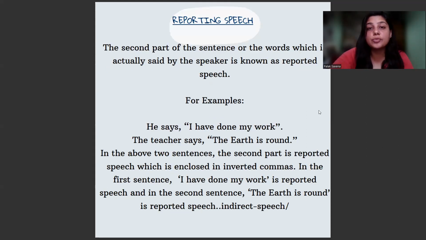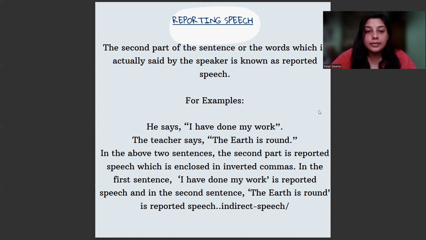Now let's understand about reporting speech. The second part of the sentence, or the words which are actually said by the speaker, is known as reporting speech. So you should always remember that if there is a sentence, the first small part in which there is a verb will be called the reporting verb, and the remaining part of the sentence would be called the reporting speech.